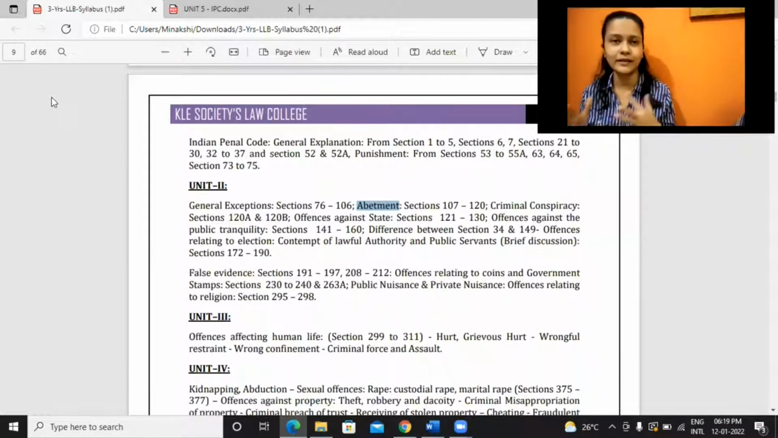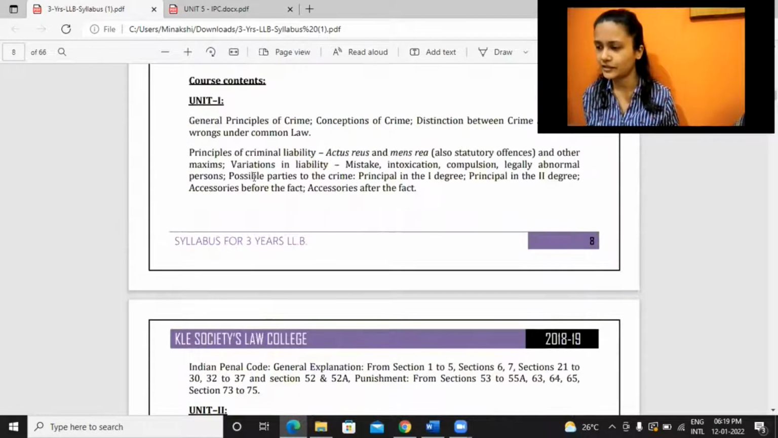Because when a crime takes place, the situation may be very complicated. What would happen there? We do not have much idea on that. That's why all these provisions are there, that if this is the situation, this is what we will call it. And from that part, we have another section which is called possible parties to the crime.